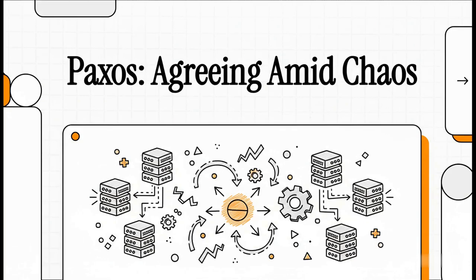All right, let's dive into one of the most fascinating and famously tricky problems in all of computer science. How in the world do you get a bunch of computers to agree on anything, especially when everything is going wrong? We're going to break down the legendary algorithm built to solve this exact problem, Paxos.